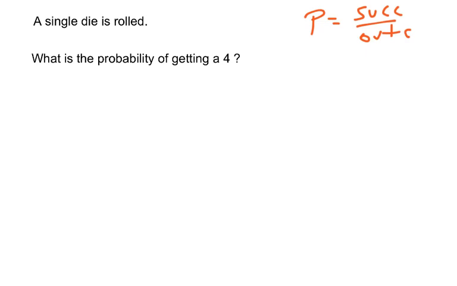Well, on a single die, the outcomes would be 1, 2, 3, 4, 5, and 6. So here I have 6 outcomes. What is the probability of getting a 4? Well, how many sides of the die have a 4 on them? Just one. So I have 1 success and 6 outcomes. So the probability of getting a 4 is 1/6.